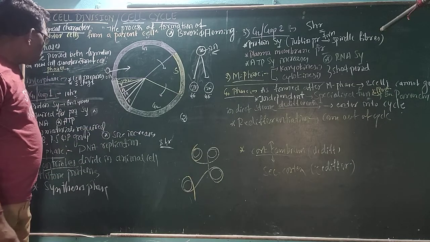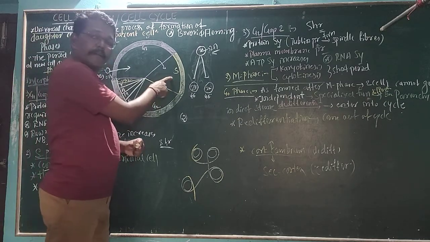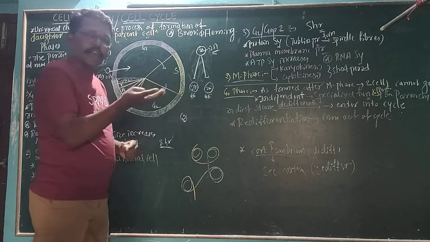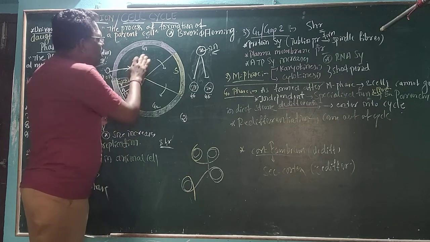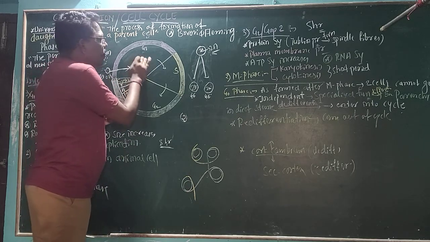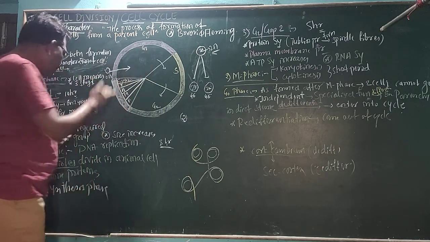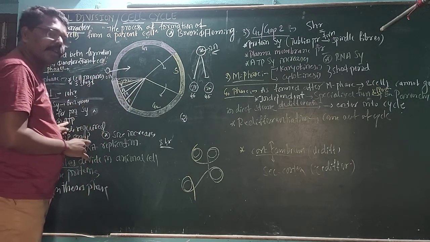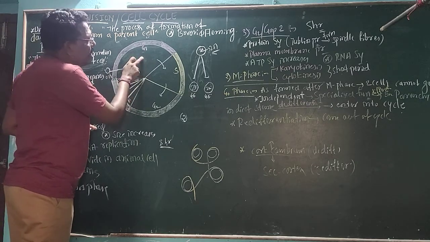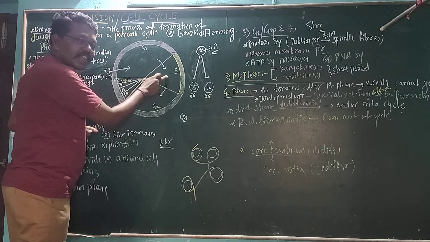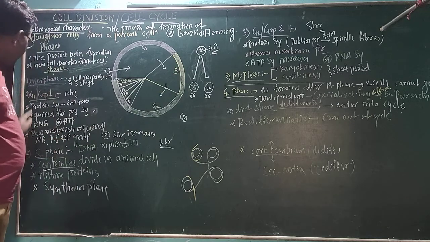Then the raw materials required for the manufacture of the DNA molecule within the S phase are nitrogen bases, pentose sugar and phosphate group. Those will be manufactured within the G1 phase. If it prepares very well, those enzymes as well as nitrogen bases, pentose sugar, phosphate group and adenosine triphosphate will be synthesized within the G1 phase. It helps for the duplication of DNA in the S phase. Okay, this is about the G1 phase.